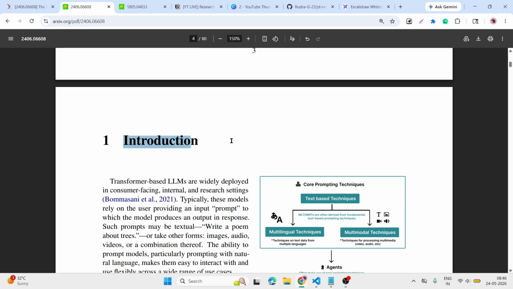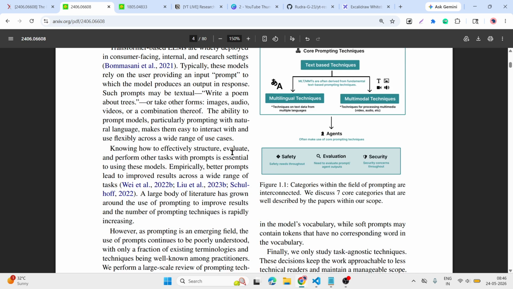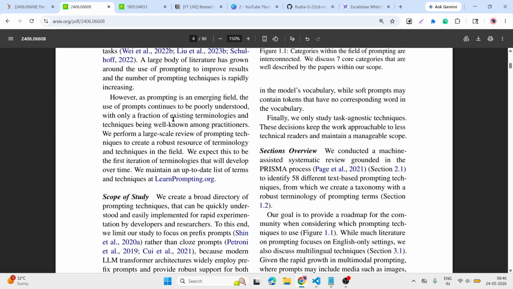First of all, in this introduction they are simply saying that a prompt is what makes the model produce the output in response. The user provides an input, which is called the prompt, and when that is done, the model produces the output or the response. Simply, write a poem about a tree. That is very simple.